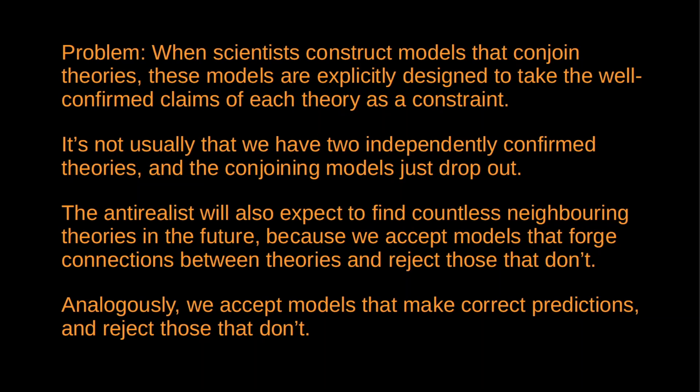It's not that we have these two independently confirmed theories and then the conjoining models just drop out. We have to put some effort into making these models. And if we come up with a model which violates the established assumptions of one of these theories, so, if I was to develop a model that just violates the established assumptions of electromagnetism or evolutionary theory or plate tectonics, well, it would just be rejected, right? We probably wouldn't even consider it.